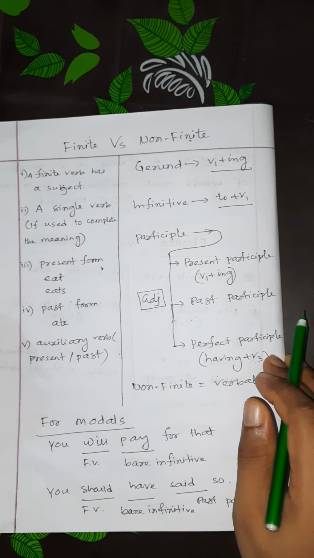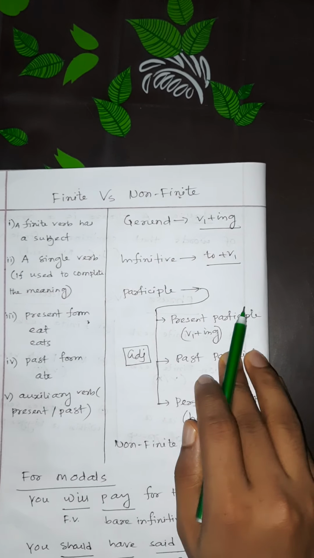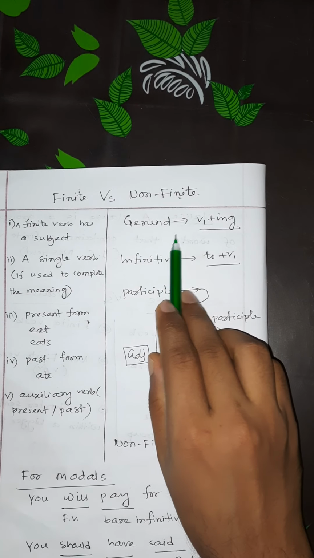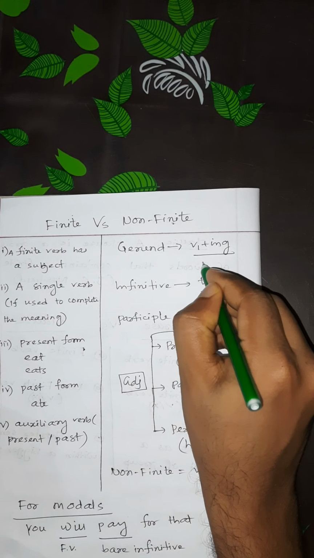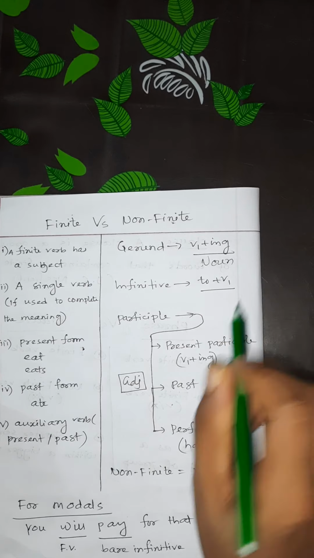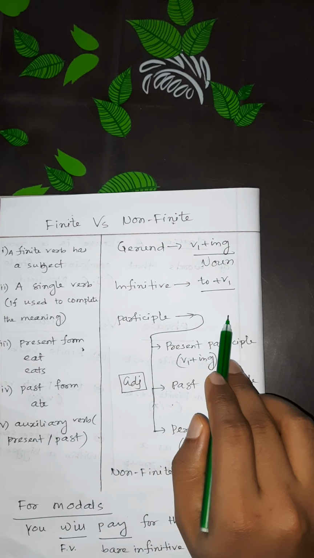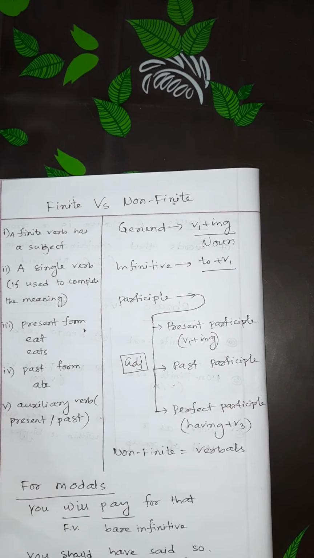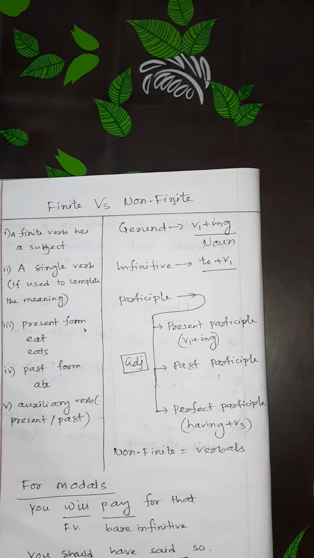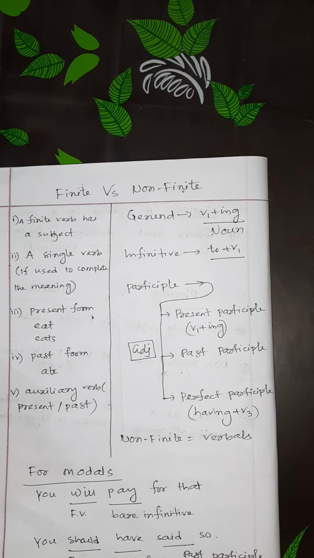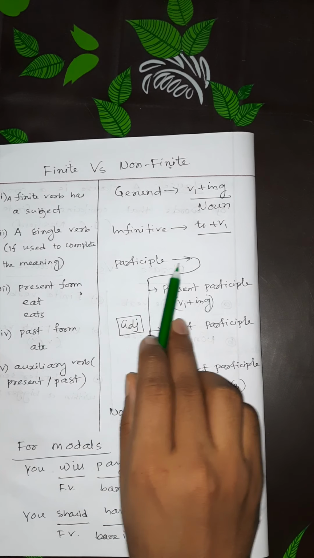So look here, the non-finite verb portion. Gerund: we say gerund is verb 1 plus ing, which acts like a noun. Infinitive: to plus the base form of the verb. An infinitive also can be used in different ways, as a subject, as an object, and in other ways in sentences.